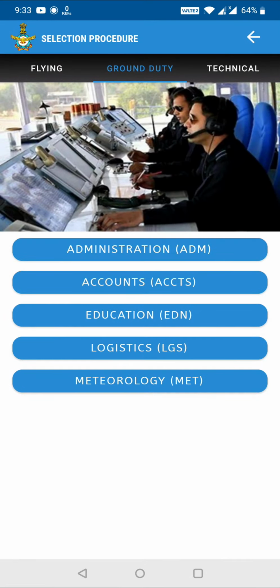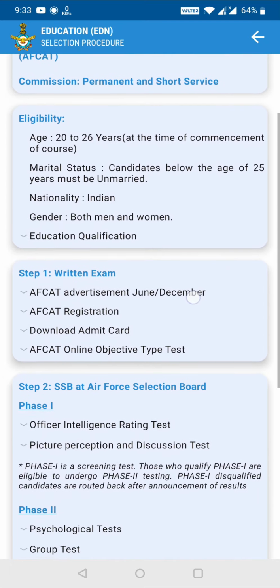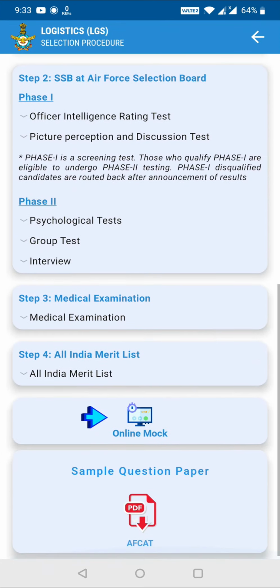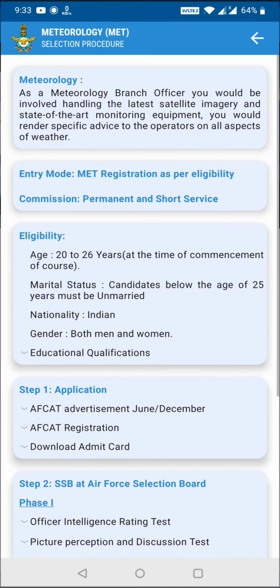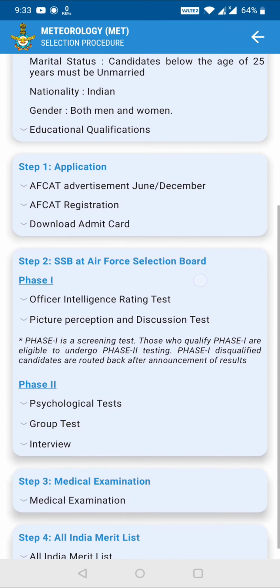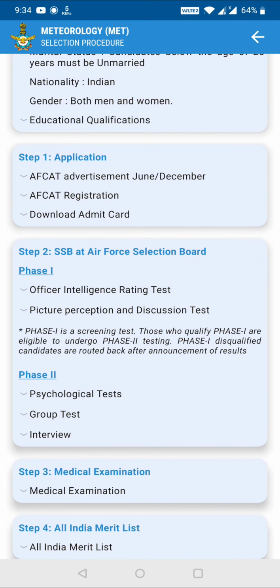Okay, how you can join the education branch: you have to give the AFCAT. Logistics, similarly AFCAT. Now for meteorology, you don't have to give the AFCAT, you just have to directly download the admit card. You will be called for SSB directly for meteorology.